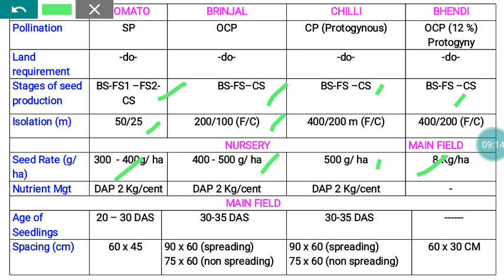Regarding spacing, in tomato we follow 16 to 45 centimeter, whereas brinjal has a spreading type and a non-spreading type. If it is a spreading type, the spacing is 19 to 60, whereas for non-spreading it is 75 to 60. Similarly, chilies are the same for both spreading and non-spreading types. Whereas bendi is direct sown with a spacing of 16 to 30 centimeter.